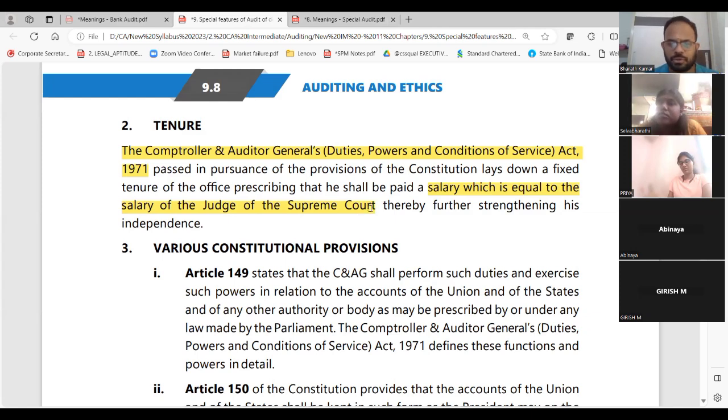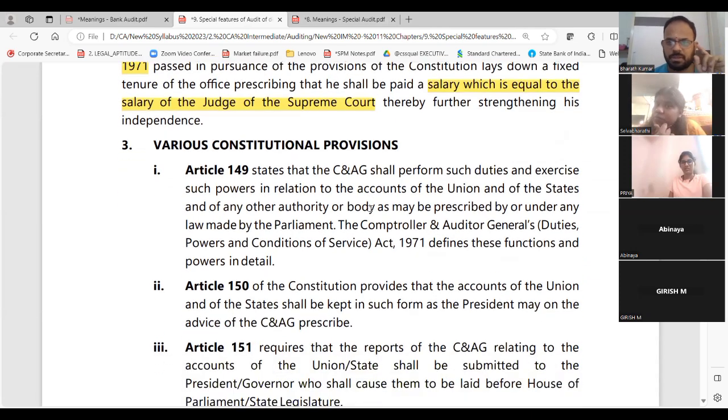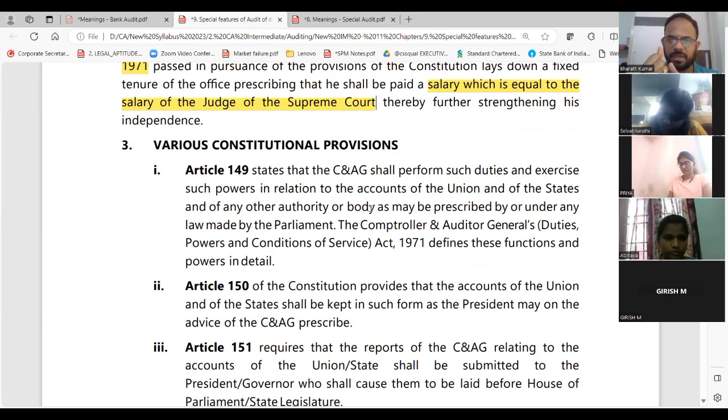And then some constitutional provisions, three constitutional provisions: 149, 150, 151. They will talk about the powers, duties, reports and all. So write this. Other constitutional provisions relating to C&AG are Article 149, Article 150, Article 151. That's all the basics. Write this, close the basics. After this, there is nothing more that I'm going to talk about C&AG. So write constitutional provisions.